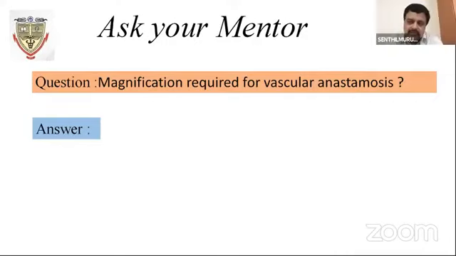For anastomosis. Okay. See, when you're using loupes, the focal length should be adequate. Focal length is from the object to the eye. You cannot go near the patient. When the magnification increases, the focal length gets decreased. So you have to keep it like this and do it, which will not be an issue in the microscope at 12.5x magnification. The idea of all this magnification is just to see the needle and the suture. That's it.